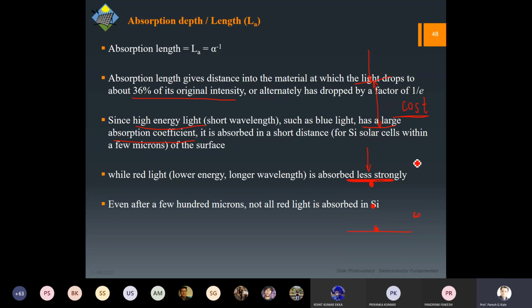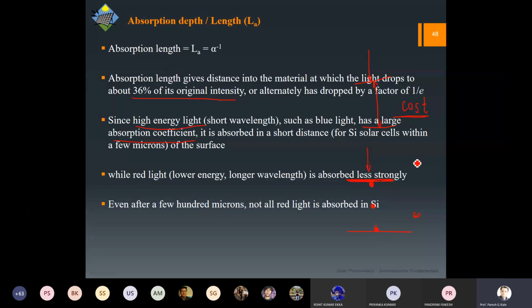So this is how the cost cutting was done. I think you remember the graph where I showed that the thickness dropped from 400 microns to about 200, 150 microns. Nowadays, even my student is working where we are going for 25 micron or 10 micron substrate, which would be used for making solar cells using some layer transfer process.